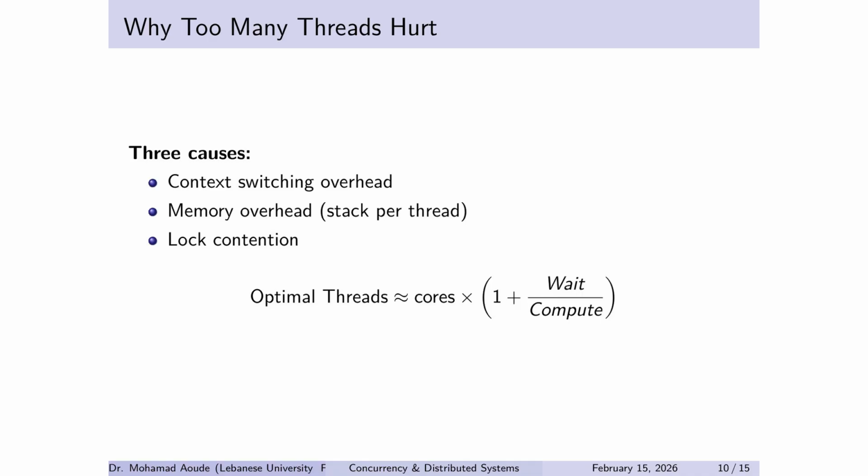First, context switching, CPU time wasted switching instead of doing work. Second, memory overhead. Every thread has a stack. Third, contention. Locks, queues, shared resources. Then we connect it to a sizing rule.